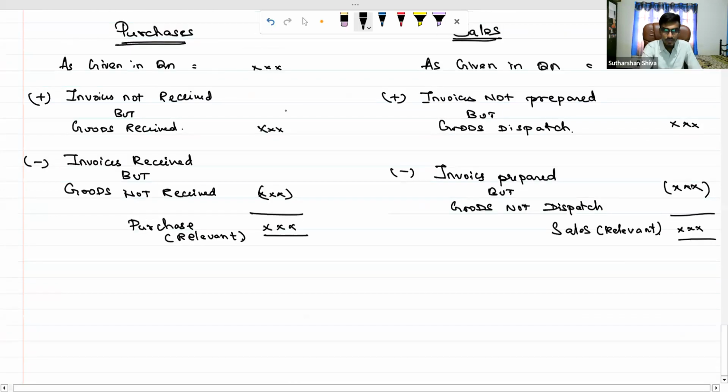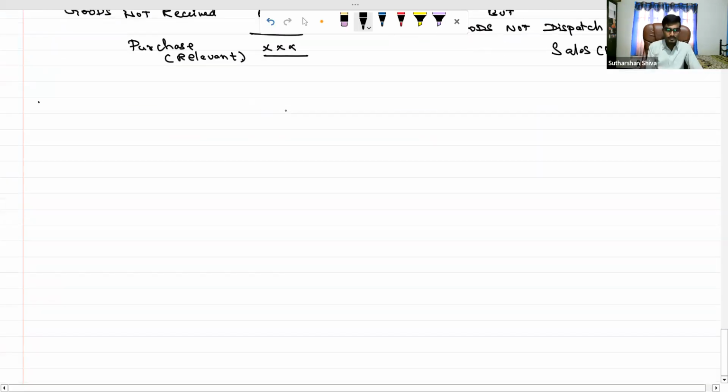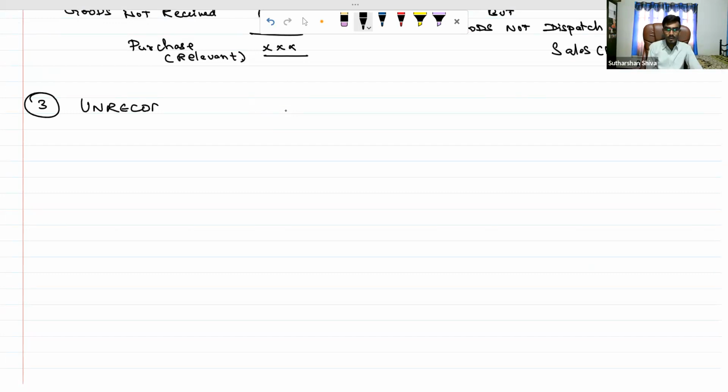We will move to the third point. Third point is samely related to that. Suppose any unrecorded purchases or sales you have noticed, you need to add. Okay, you need to add.